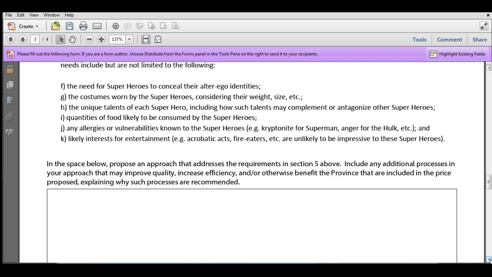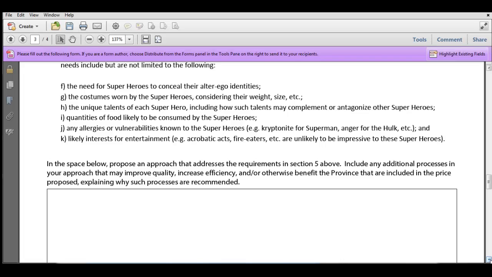It then talks about how do you get those additional points? How do I get the edge on my competition in my particular approach? And that's this next sentence about any additional processes in your approach that may improve quality, increase efficiency, or otherwise benefit the province. So if there's something that you're planning to do that you think has unique benefits to the province, this is the place you want to tell us about it.